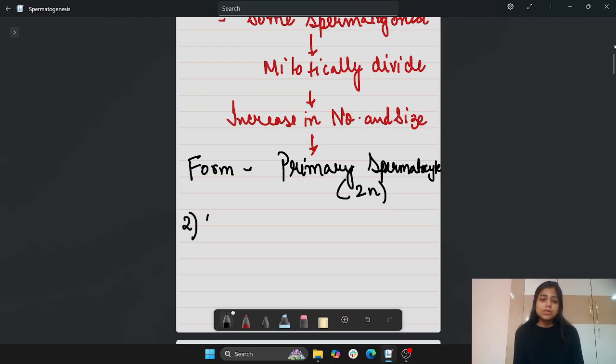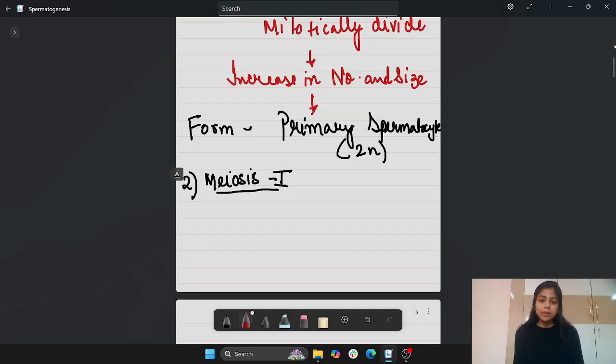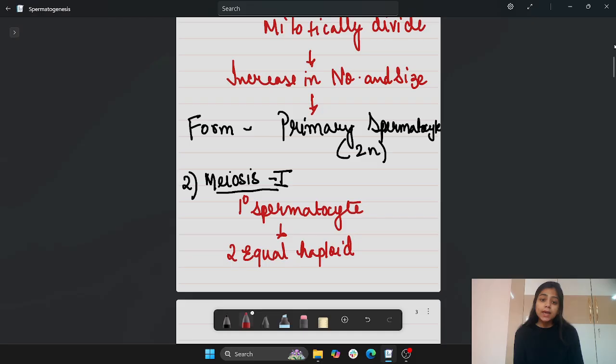Now, the second process is meiosis. In case of spermatogenesis, there are two meiotic divisions, meiosis 1 and 2. In meiosis 1, this primary spermatocyte, or we can say 1 degree spermatocyte, both are the same thing, produces two equal haploid secondary spermatocytes. As this is the process of meiosis, the chromosome number will reduce to half, so it will get reduced to n.